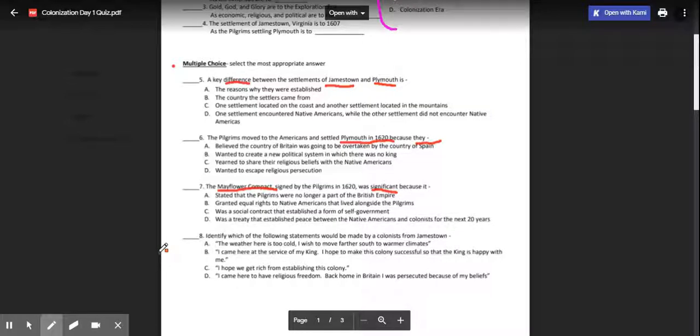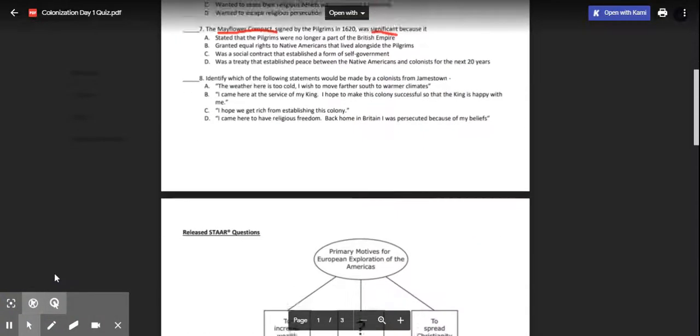I hope to make this colony successful so that the king is happy with me. C, I hope we get rich from establishing this colony. Or D, I came here to have religious freedom. Back home in Britain, I was persecuted because of my beliefs. If you were colonists in Jamestown, which of these would you probably say?